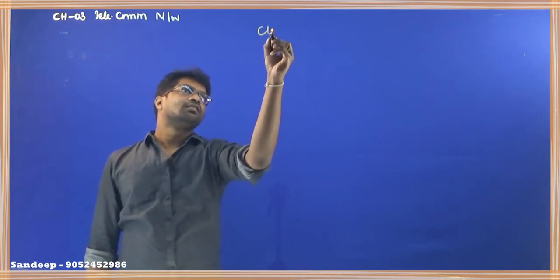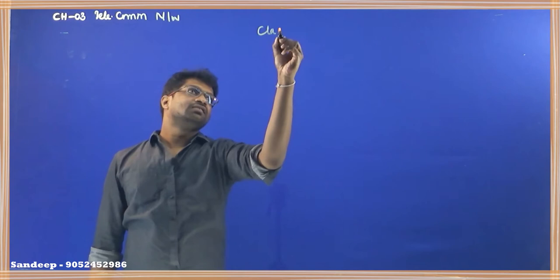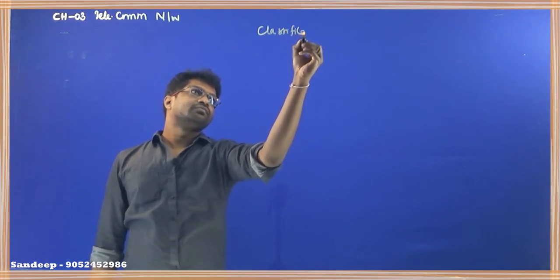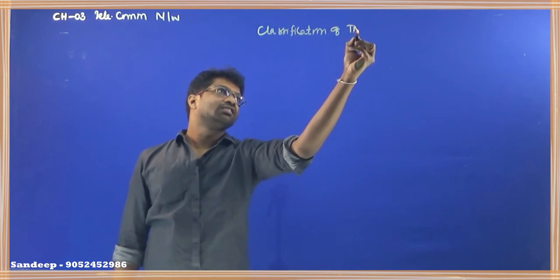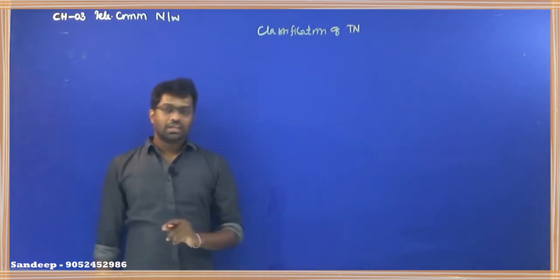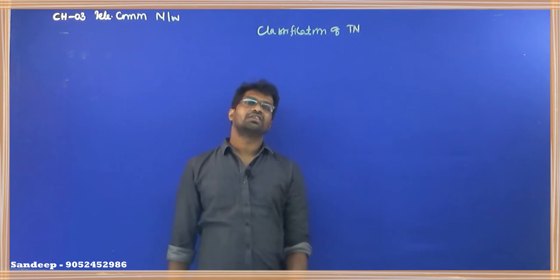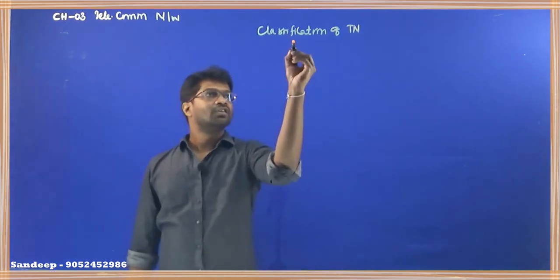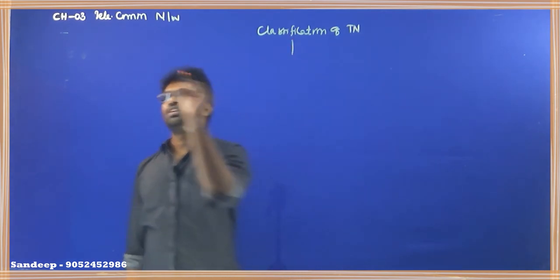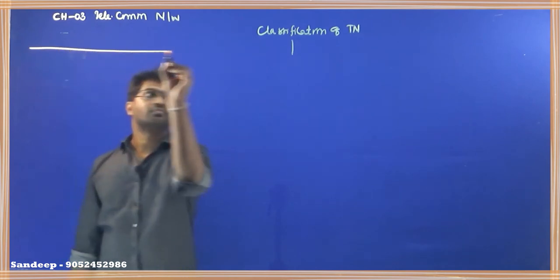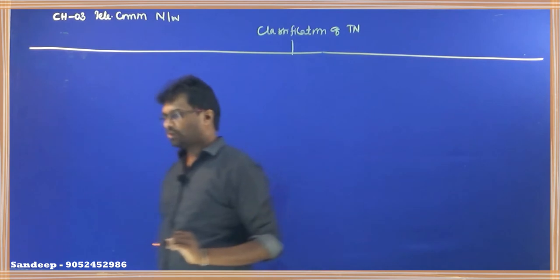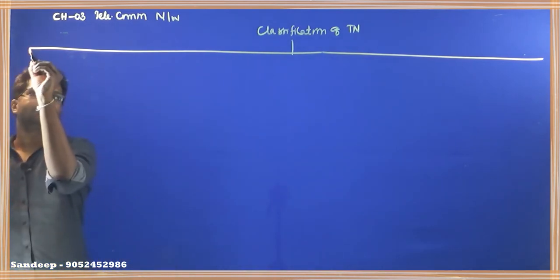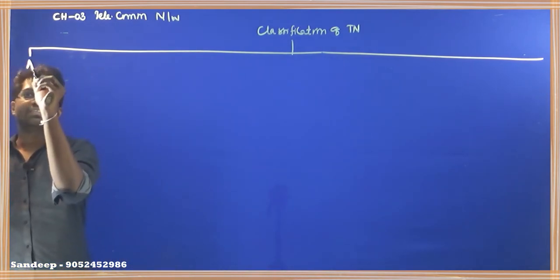Now let us go to the next concept, classification of telecommunication networks. Okay. Now if you see this particular classification, generally the networks are classified into three types. The networks are classified into how many types? Three types. First one, area based classification.